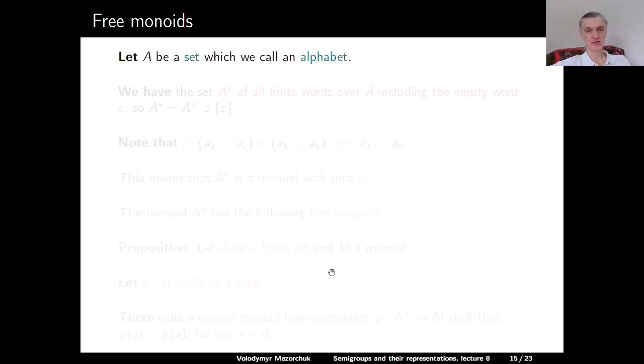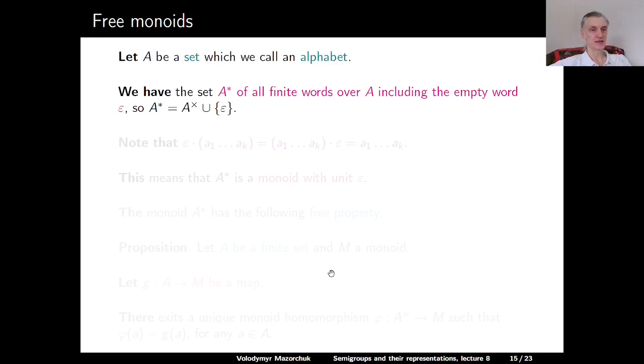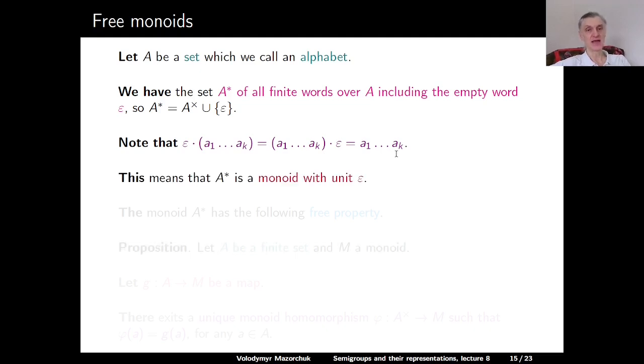Let A be a set, which we call an alphabet. We have the set A asterisk of all finite words over A, which includes the empty word epsilon. So A asterisk is equal to A plus union with the empty word epsilon. The word epsilon is a word with no letters, of length 0. Note that if we concatenate epsilon with any word from any side, we get our word back. And this means that A asterisk is a monoid with unit epsilon.